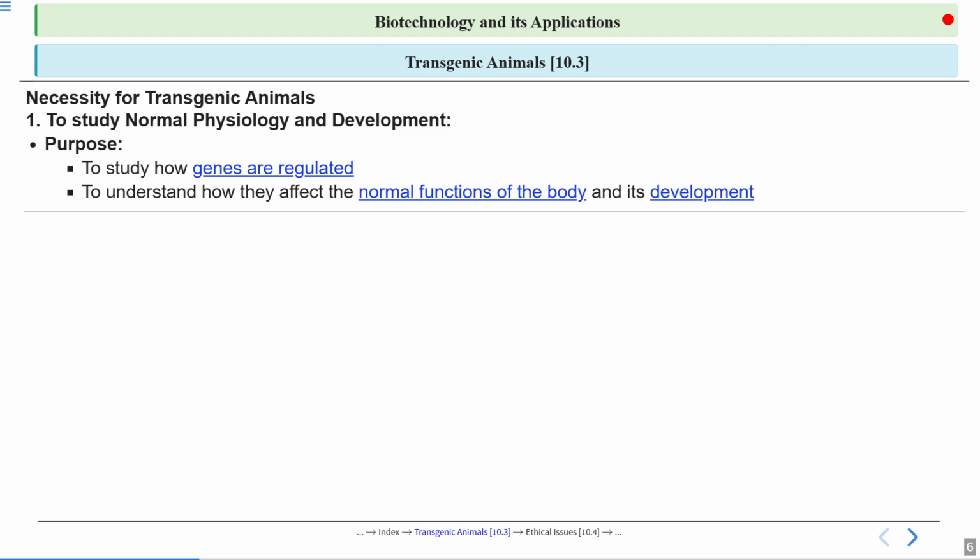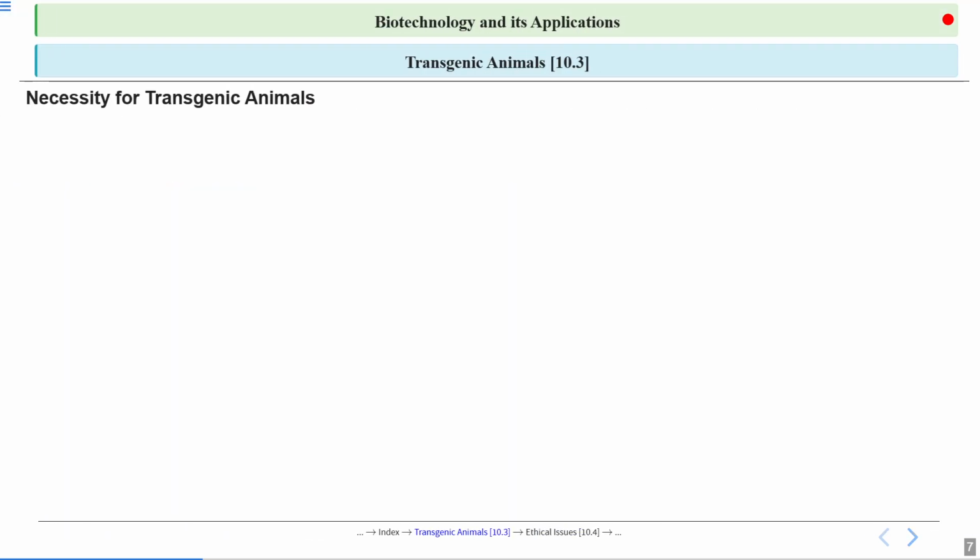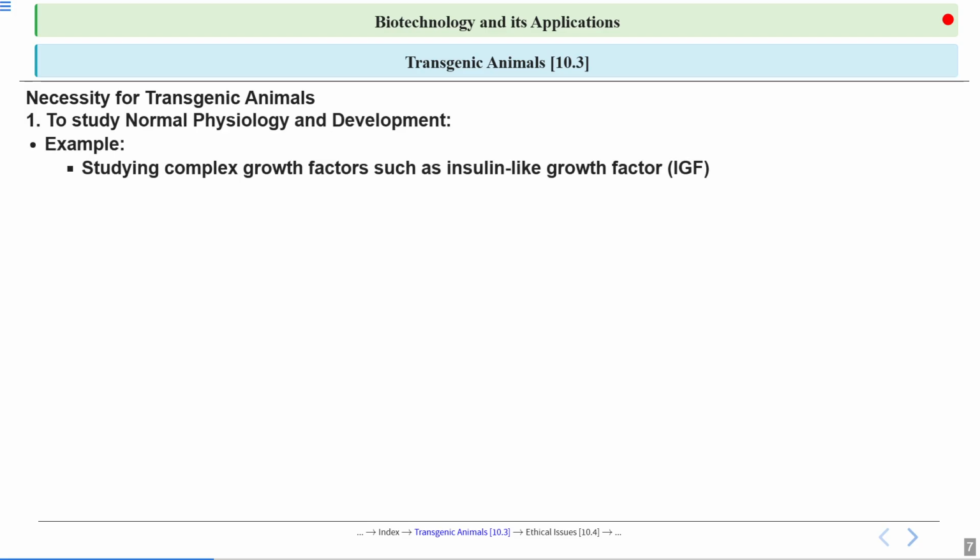Then other reasons. But before other reasons, let's see an example. As I said, we need to see how a gene has been regulated. There is an example: studying complex growth factors such as insulin-like growth factor.